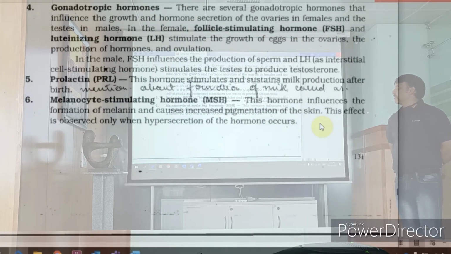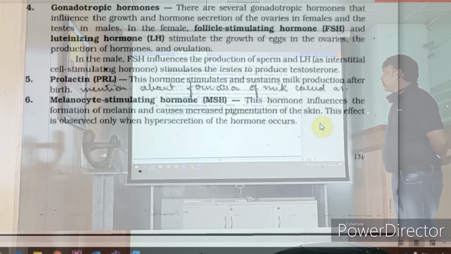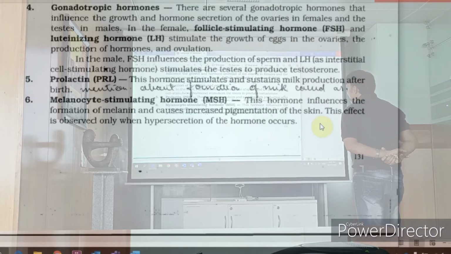Prolactin stimulates and sustains milk production. The word itself says lactation, lactating. That is milk production after the birth.